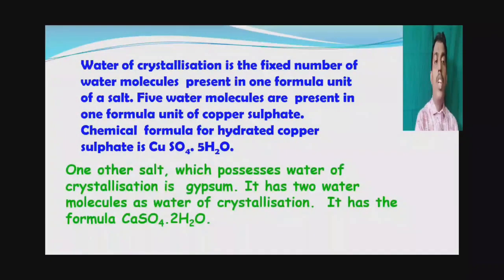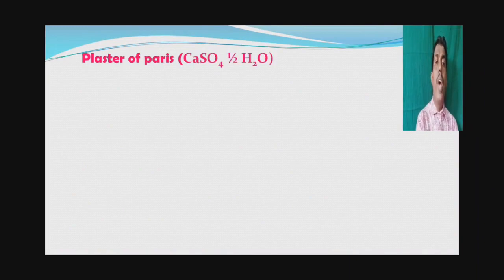One other salt which possesses water of crystallization is gypsum. It has 2 water molecules as water of crystallization. Gypsum chemical formula is CaSO4·2H2O. Hydrated copper sulfate chemical formula is CuSO4·5H2O. Plaster of Paris chemical formula is CaSO4·½H2O.